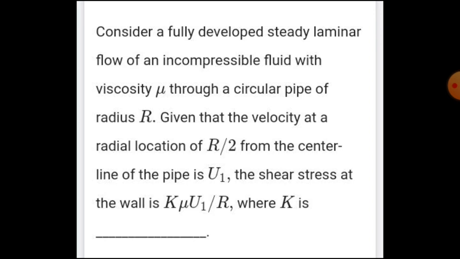This question, just while reading, you just visualize, you can understand. The shear stress at the wall is given there, where K here represents what? The value of K we have to give here. It is one constant value. Okay, you must remember this, that it will be between 2.5 and 2.6.